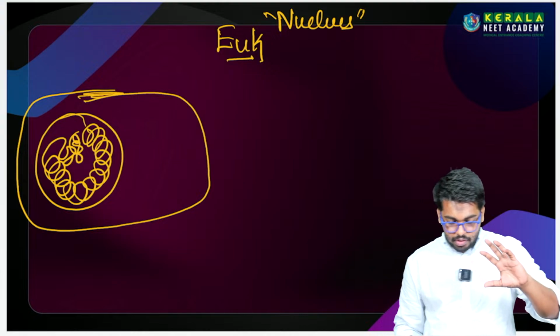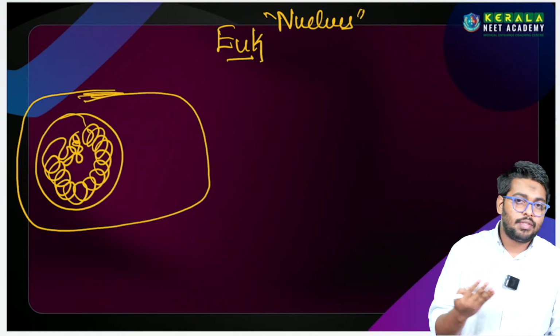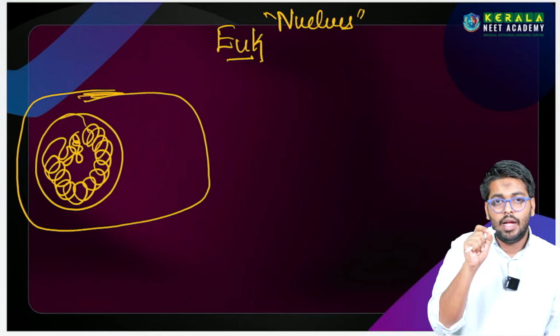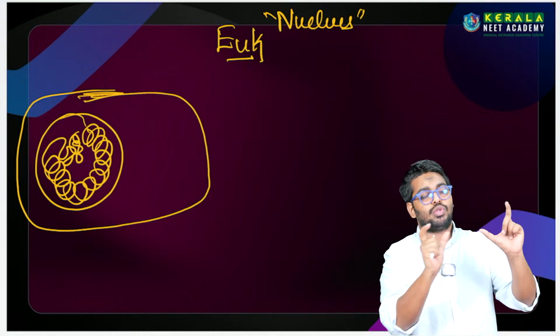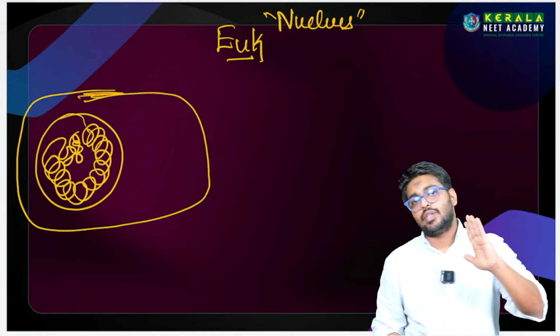So இப்போ என்னோட question is, நம்ம ஒரு normal cheek cell or skin cell or any cell from the body is taken and just kept under the microscope. So உங்களுக்கு இந்த மாதிரி ஒரு செல்லோட structure தெரியும்.